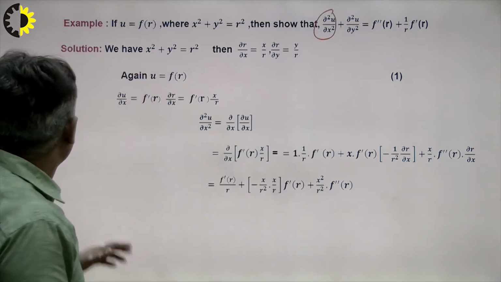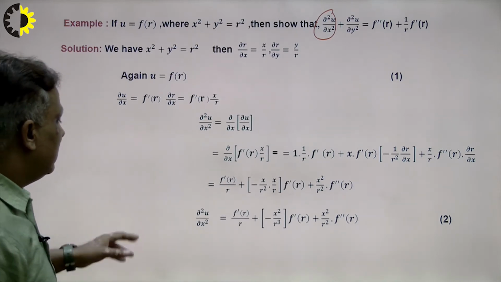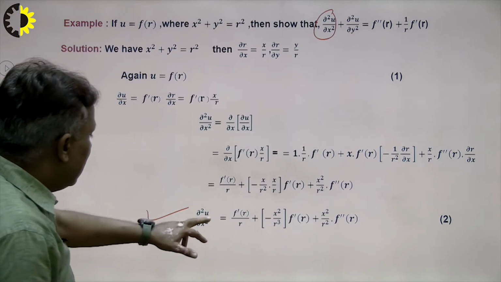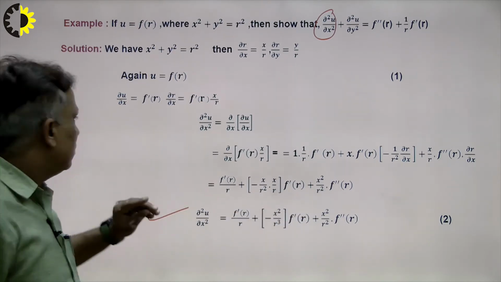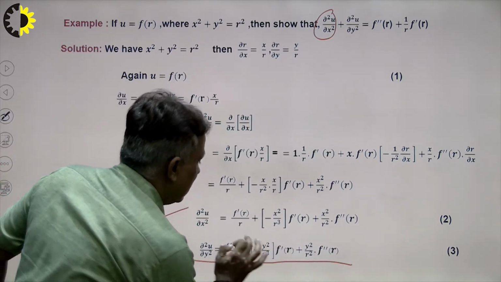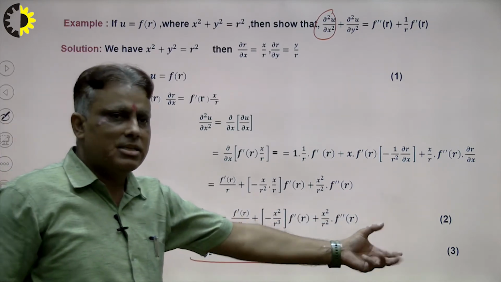Similarly, I write here without using the calculation, what will be the value? So this is the first condition. How to calculate? Similarly, there is only one change: in the place of x I write y. So what will be the value here? The value of this will be this. There is no change except x and y, so we can do it by a similar method.